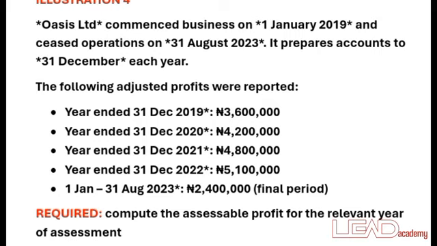So what you're going to record now is the preceding year basis, which was 31st December 2022, which is 5.1 million naira. Then you record the cessation period, which was 1st January to 31st August 2023. Then you add the amounts. That's how to compute cessation, how to practicalize the cessation rule to get the tax liability of a business.